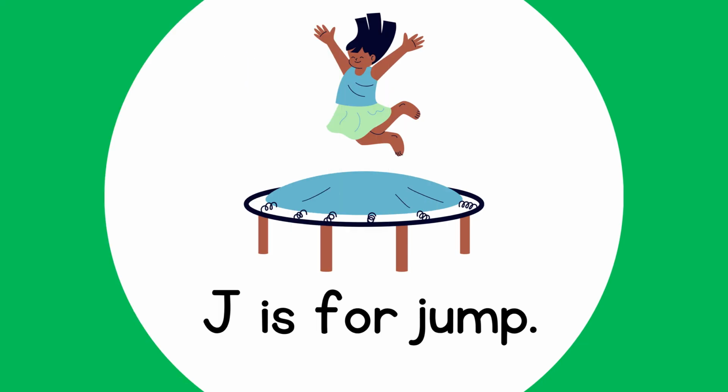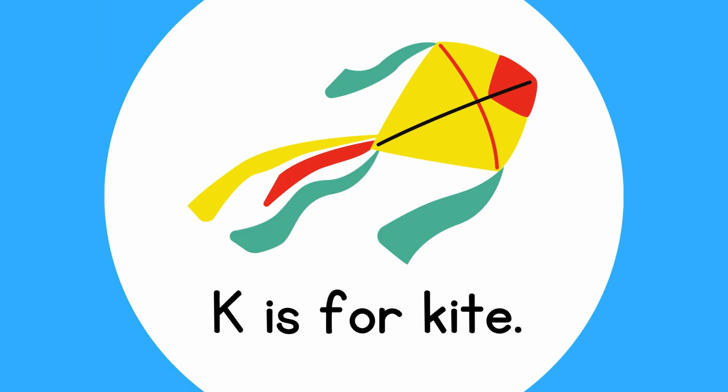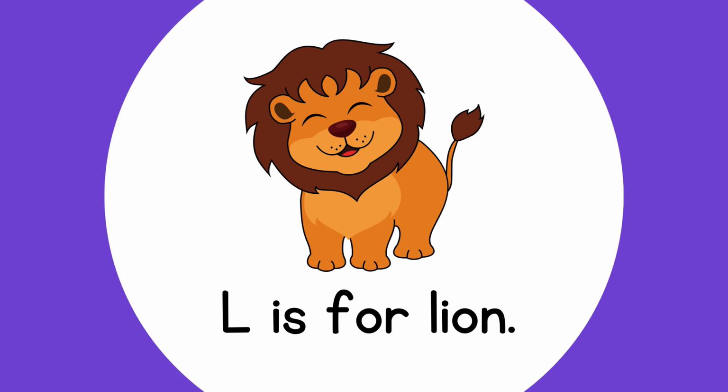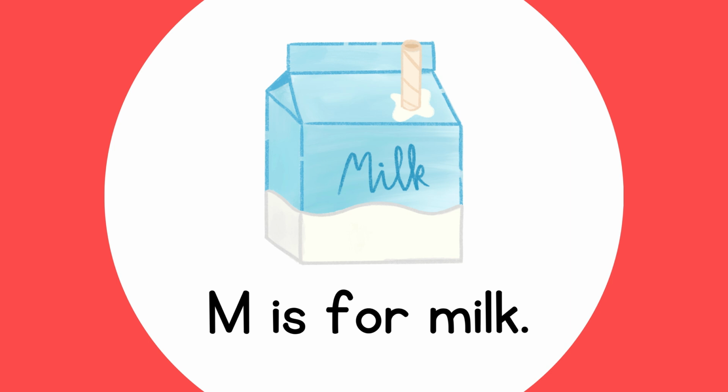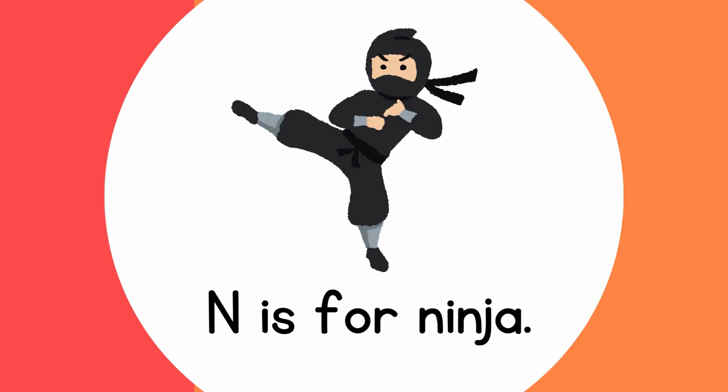J is for jump. K is for kite. L is for lion. M is for milk. N is for ninja.